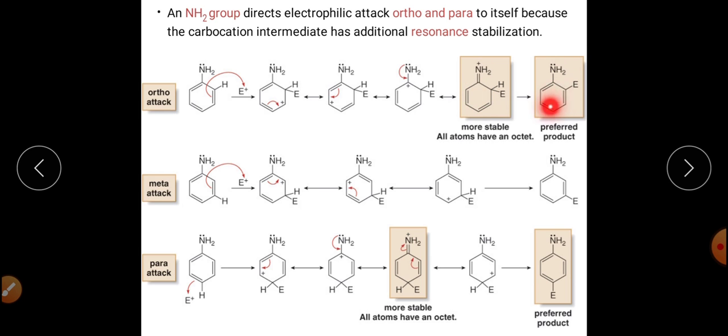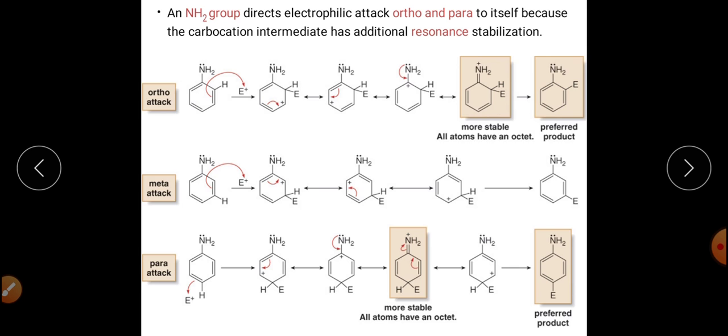Note the resonating structures: this is 1, 2, 3 and 4; this is 1, 2, 3; and this is 1, 2, 3 and 4. So in the ortho case we have 4 resonating structures, in the para case we again have 4 resonating structures, but in the case of meta attack we have 3 resonating structures. And what is the reason that this additional resonating structure appears?